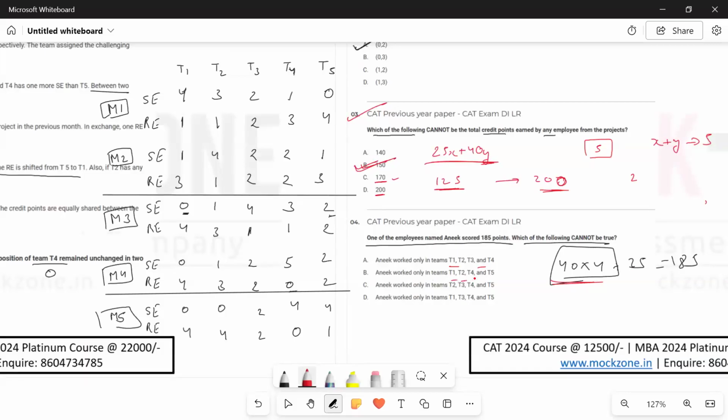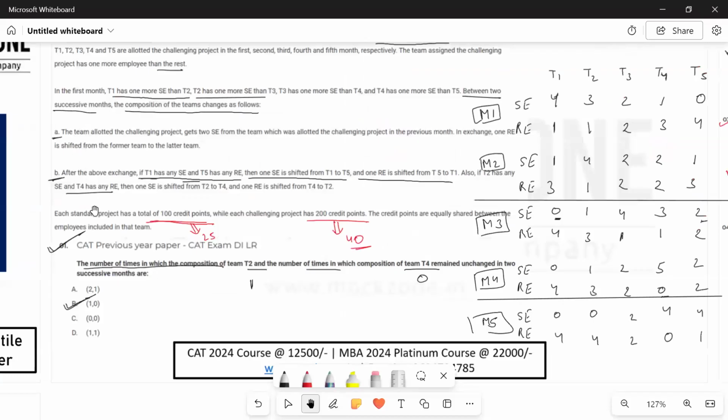Second option क्या है? T1, T2, T4 and T5. ये possible है क्या? Let's say उसने T1 में काम किया, फिर उसके बाद T2 में चला गया, जैसा हमने देखा था पहले एग्जाम्पल में. Yes, possible. From T2, can it go directly to T4 without working in T3? We know that between T2 and T4, there is an exchange taking place using the condition number B. That if there is one SE in T2 and there is a RE in T4, then there is an exchange taking place between T2 and T4.